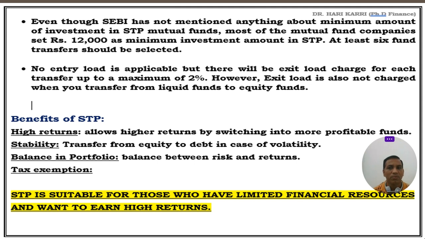But the mutual fund companies set a minimum amount to be invested in STP, systematic transfer plan, which is rupees 12,000. If you want to invest in STP, you have to invest a minimum of rupees 12,000, and at the time of investment you have to select at least 6 funds you want to transfer to.